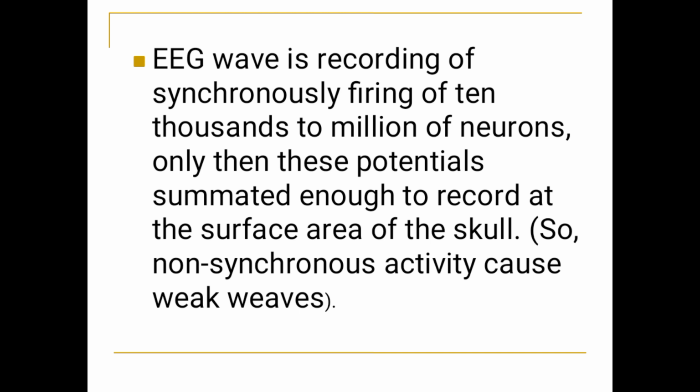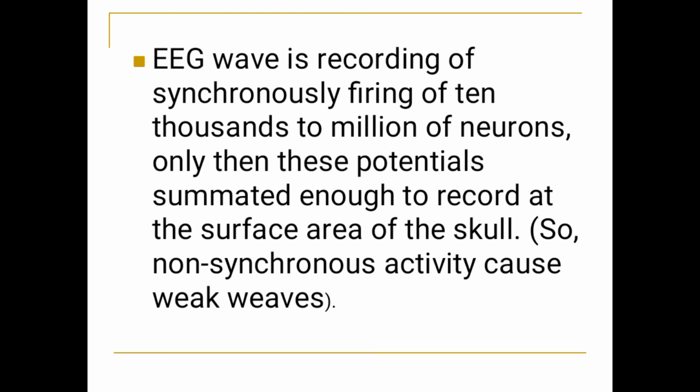Here we will get EEG waves, like the ECG wave. These recorded waves are the synchronous firing of tens of thousands to millions of neurons. That means at a time millions of neurons are showing action potentials.